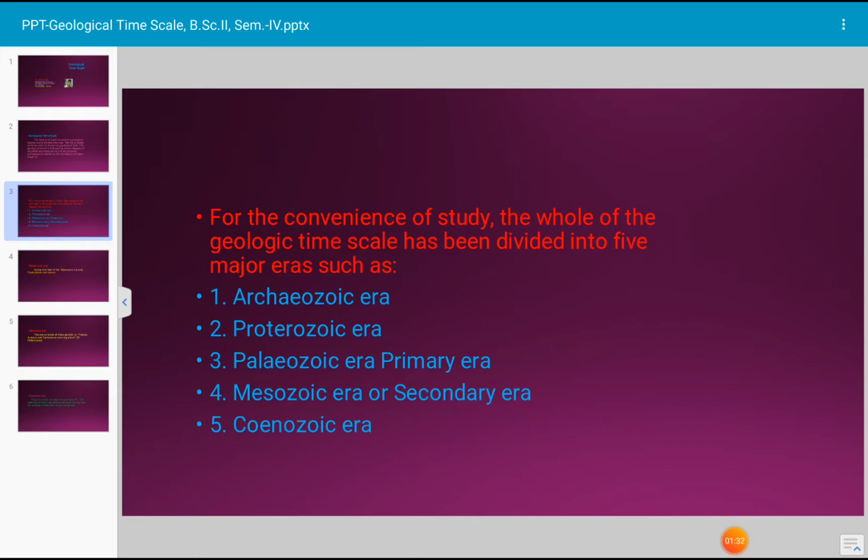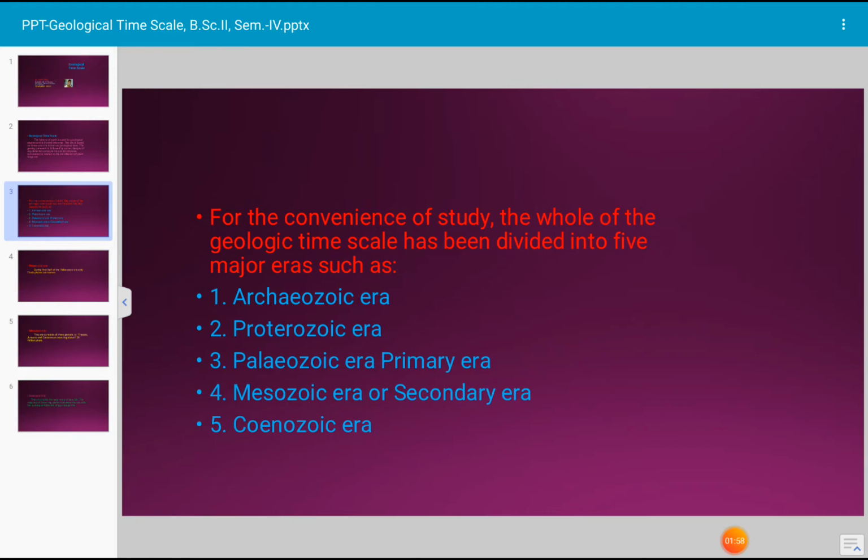Mesozoic era or secondary era, and 5. Cainozoic era. Of the total 5 eras, the first 2 eras are not so important for botanists because the first definite records of plant life can be had in the Cambrian of Paleozoic era.